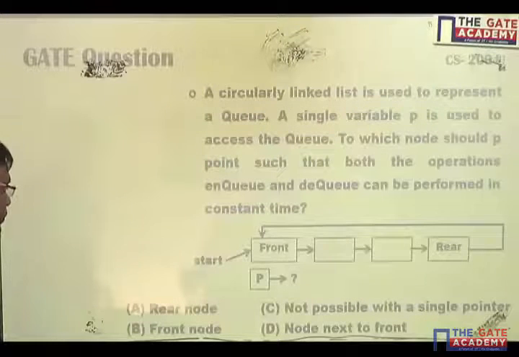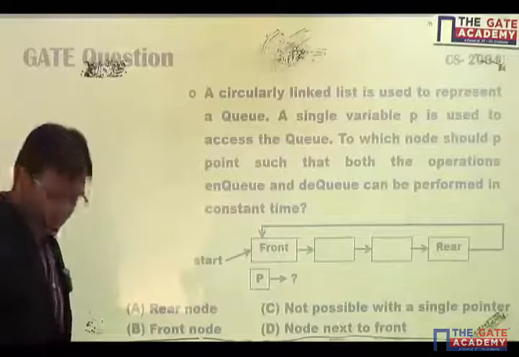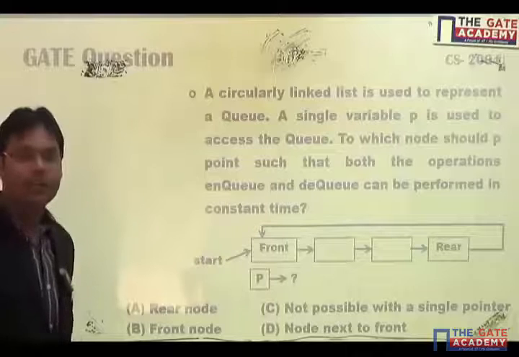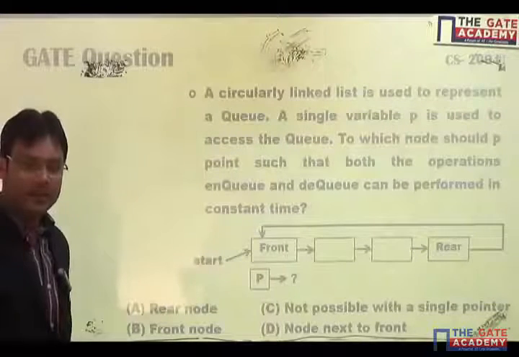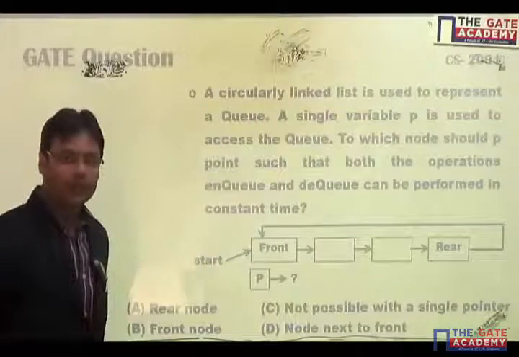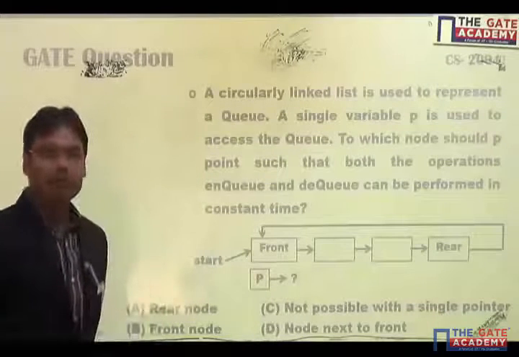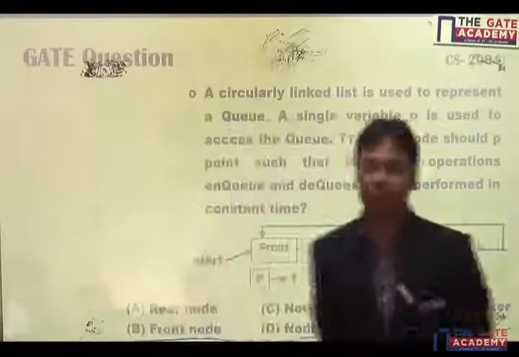Okay, options are rear node, front node, not possible with single pointer, node next to front. Now just see, they want to perform NQ and DQ both in a singly circular linked list to maintain the queue. Now they are giving me only one pointer P. With the help of one pointer, I will have to maintain insertion and deletion both.